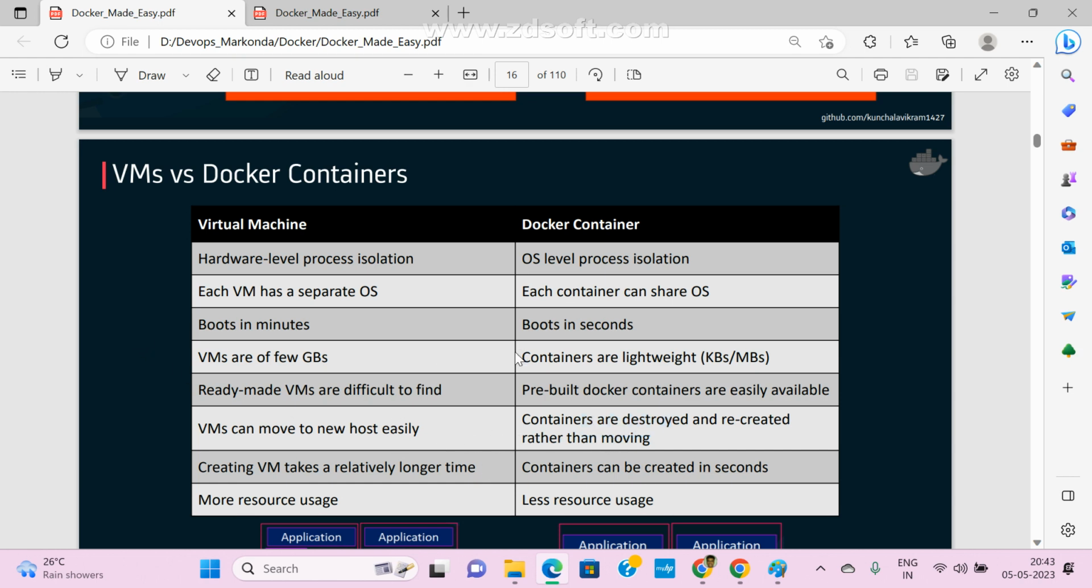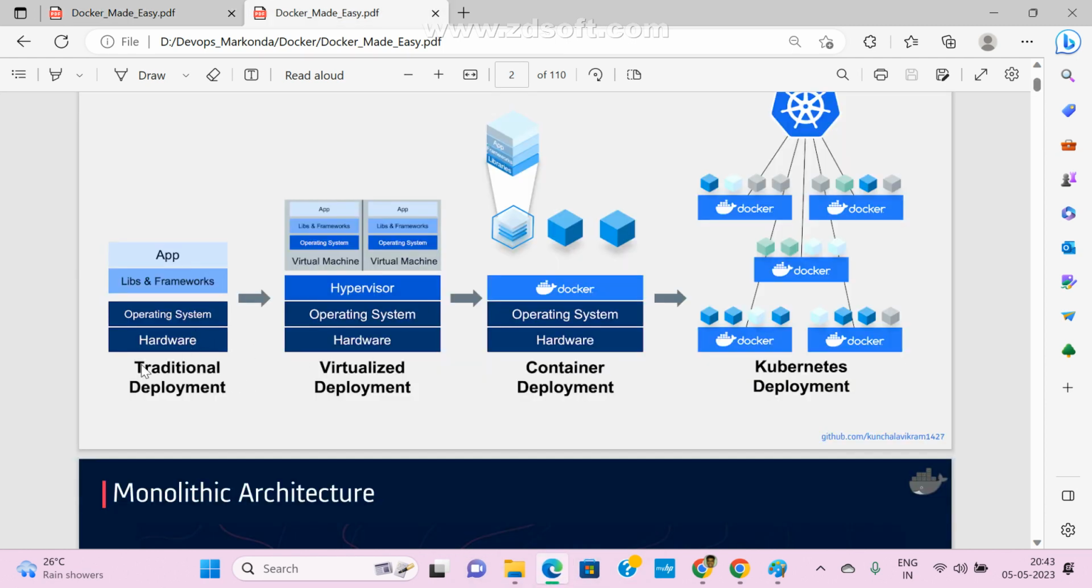This is a very, very important question, so just note it. I hope you got it now. What are VMs, and what is traditional deployment? This is the old deployment, and later they moved on to virtualized deployment. Nowadays in the current market, most organizations are following container deployment. Virtualization is a process, and containers are also a process.